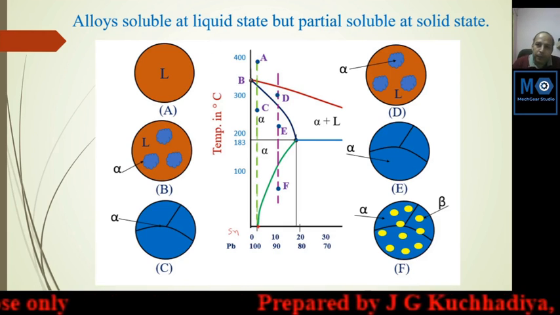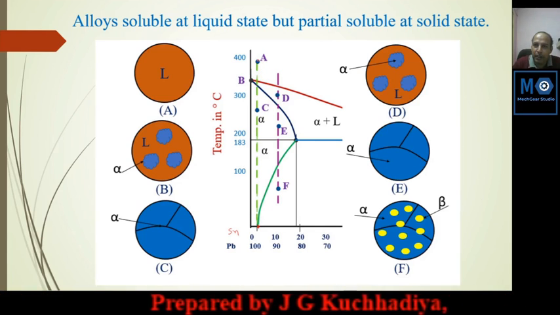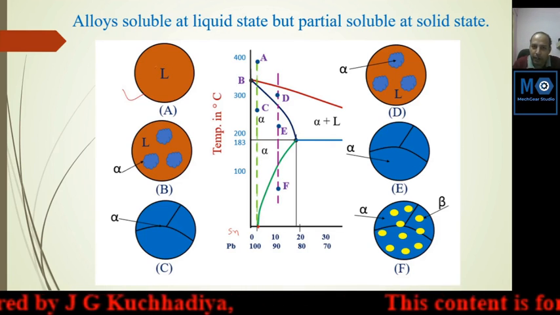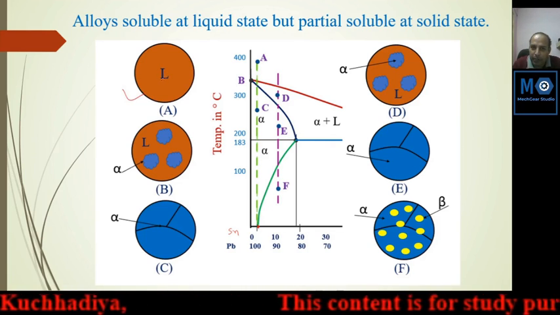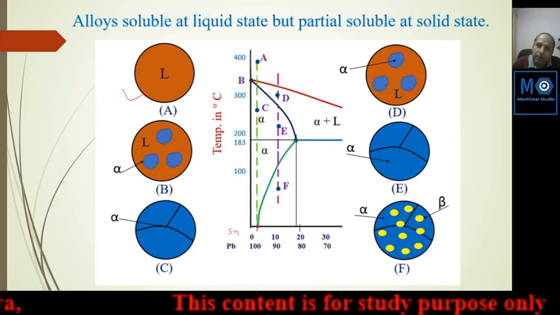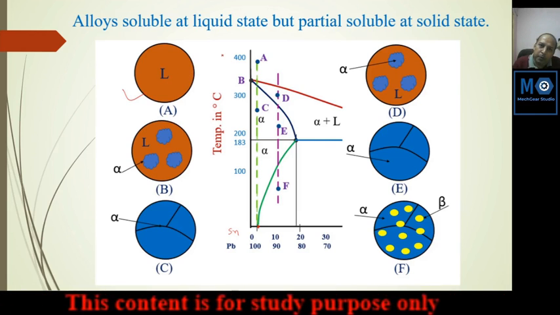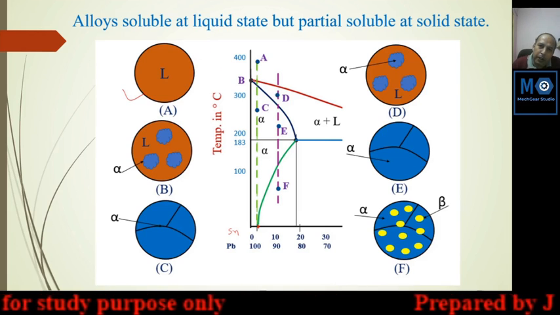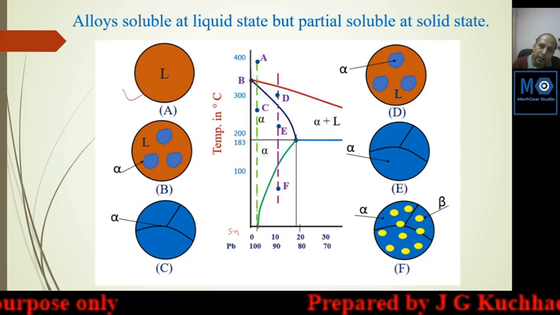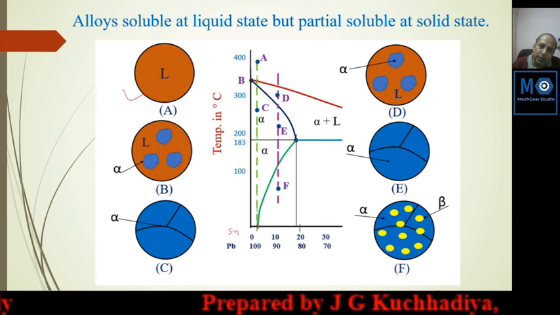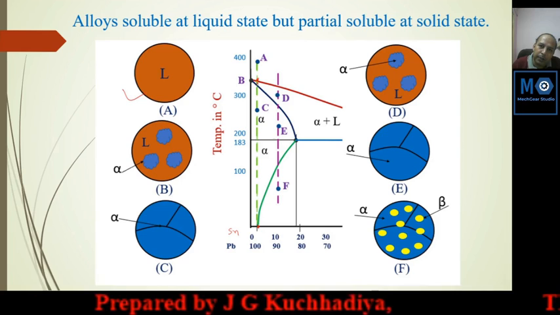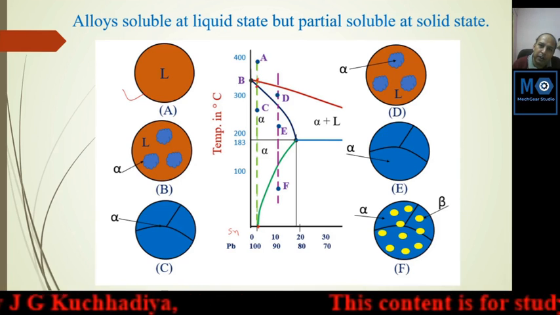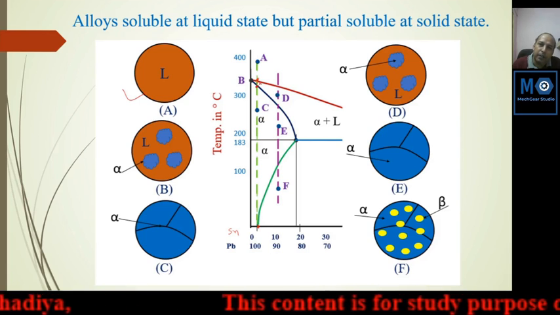Point A, you know, above the liquidus line, all the metal is liquid. This color is selected for liquid and L is written for indicating liquid. Then we cool this material, means absorbing heat or discharging heat. Then suppose point B is at this region, or an intermediate region, or maybe the lower blue line region. You can select any point here.